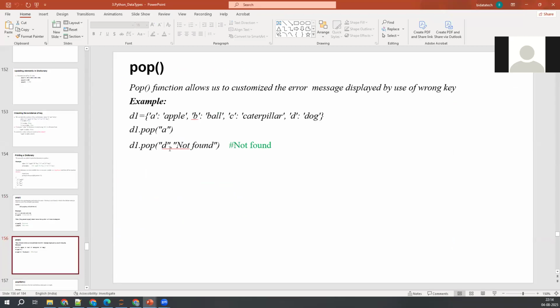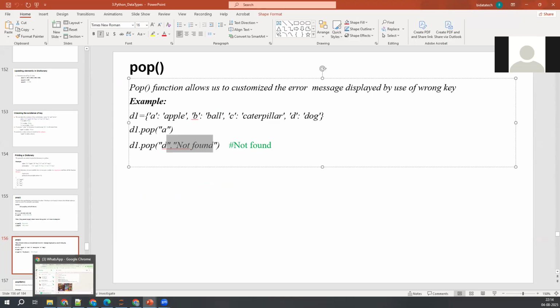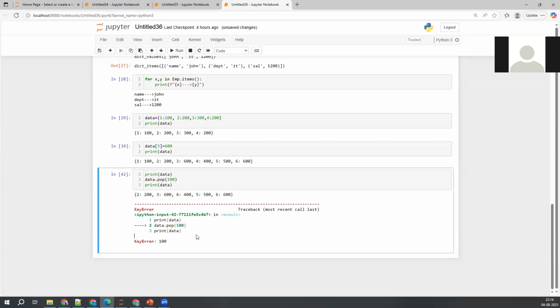One more thing, if you want to customize what it is displaying here, currently it says key error and something like this, right? So what we can do is customize that particular error. Key not found, we can write anything here. We can write your name also here, no problem.